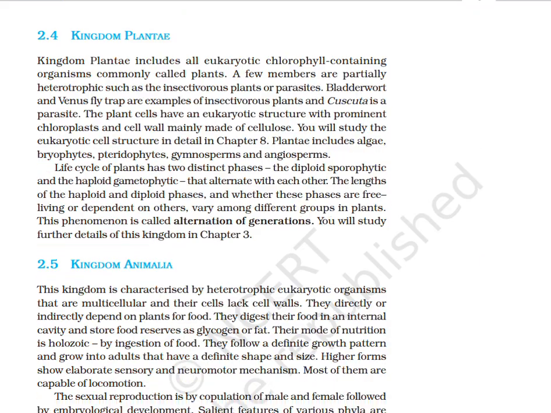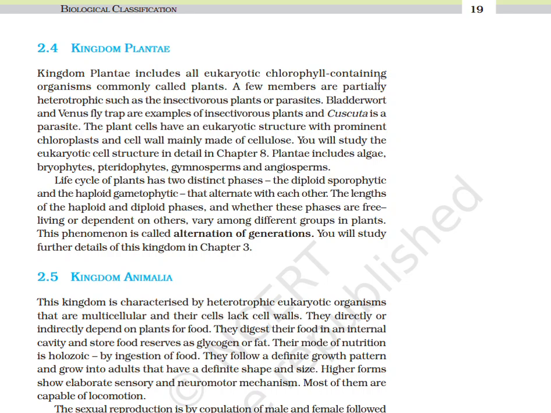Kingdom Plantae. Kingdom Plantae includes all eukaryotic chlorophyll-containing organisms called plants. A few members are partially heterotrophic, such as insectivorous plants or parasites. Bladderwort and Venus flytrap are examples of insectivorous plants, and Cuscuta is a parasite. The plant cells have a eukaryotic structure with prominent chloroplasts and a cell wall mainly made of cellulose. You will study the eukaryotic cell structure in detail in Chapter 8.